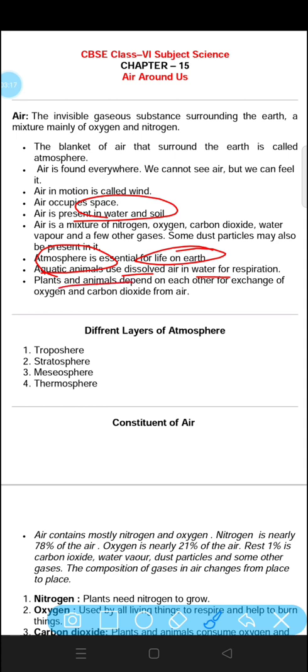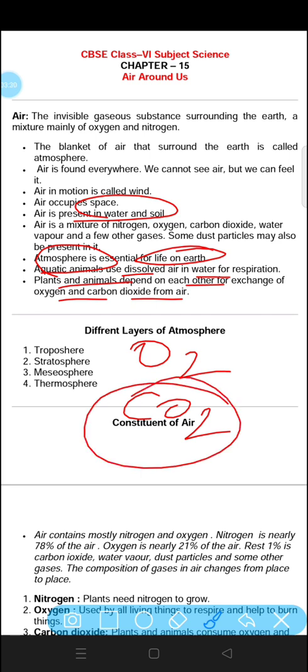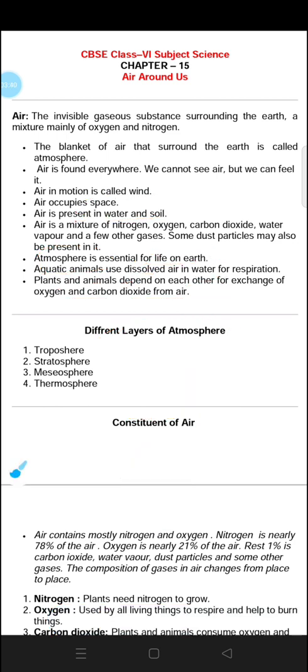Plants and animals depend on each other for exchange of oxygen and carbon dioxide from air. We respire oxygen, then we exhale CO2, and plants take CO2 for photosynthesis and they produce O2. So we both are dependent on each other for the different gases like oxygen and carbon dioxide.